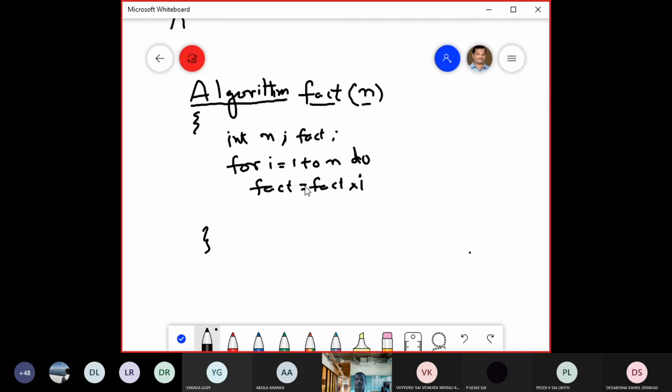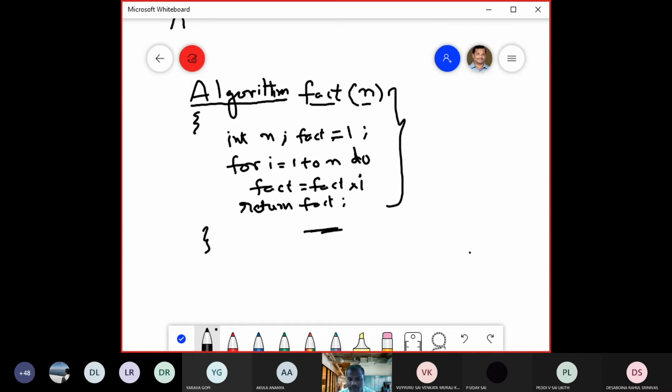Initialize the fact value to 1, fact equal to 1 initially. This loop is repeated n times. So finally, you just return fact. The final factorial value will be returned. So this is the algorithm for finding factorial. This is how you have to do. This is a very simple example of how to write an algorithm using pseudocode.